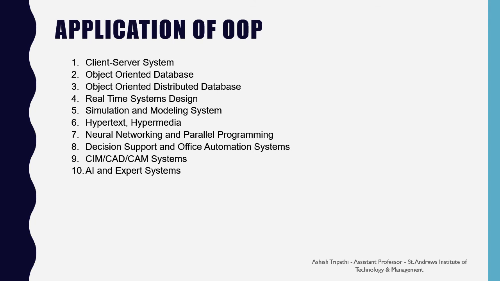In artificial intelligence and expert systems, inheritance helps to form relationships between the agents, which with the help of polymorphism perform different actions based on different conditions. Thus, we can see that in every field nowadays object-oriented programming finds a place.